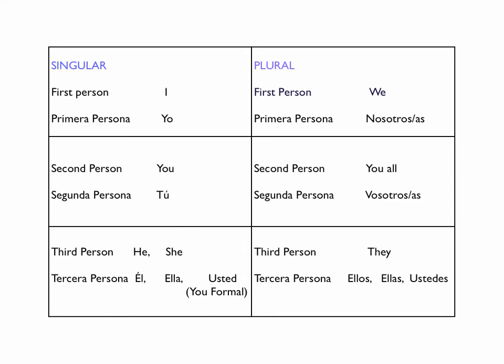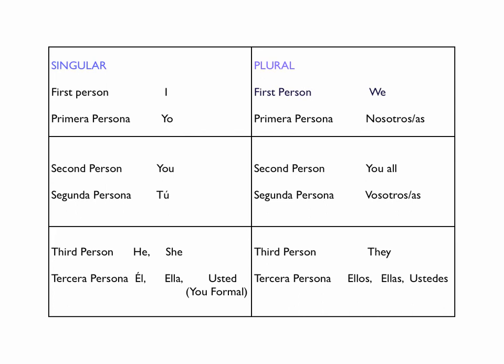Let's go to the plural side. First person plural in English is we. Primera persona, or first person plural, in Spanish is either nosotros or nosotras. Nosotras is used only when females are in the sentence.